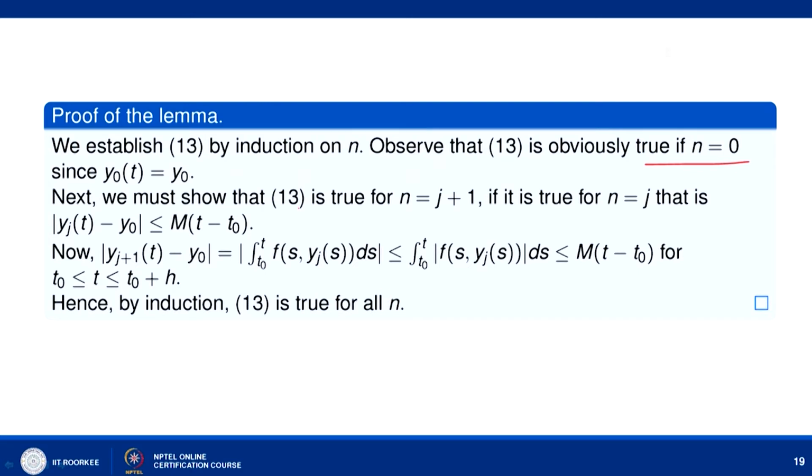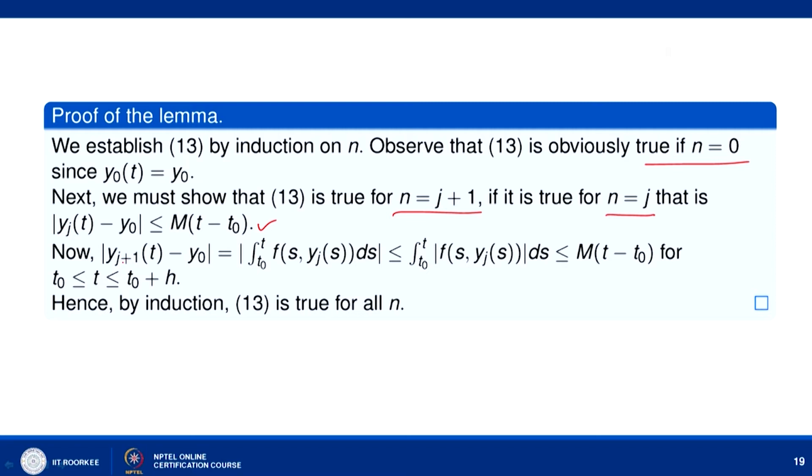Next we assume that (13) is true for n equal to j, and we try to show that it is also true for n equal to j plus 1. So, it means that we assume that |y_j(t) minus y_0| is less than or equal to M(t minus t naught). It means that this y_j(t) belongs to the rectangle R.